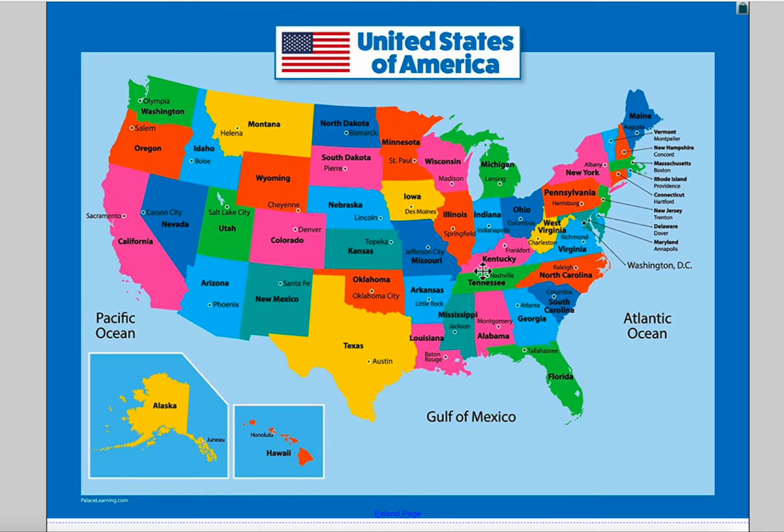Now, let's take a look at our beautiful United States map. Look at all these states, 50 states. And of course, we have our two beauties outside, which are Alaska and Hawaii. Remember that we have 50 states. Yes, guys, 50. Every state has a capital. So there are 50 capitals.